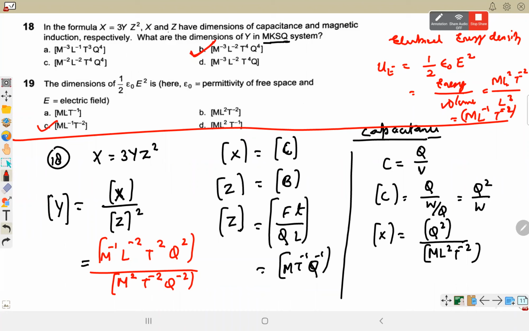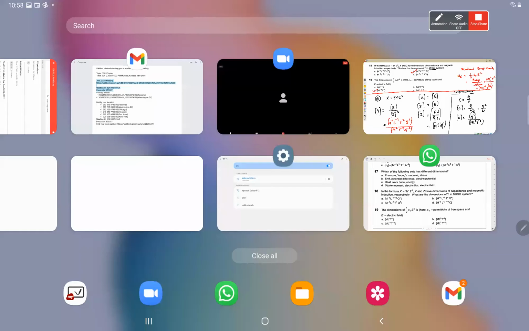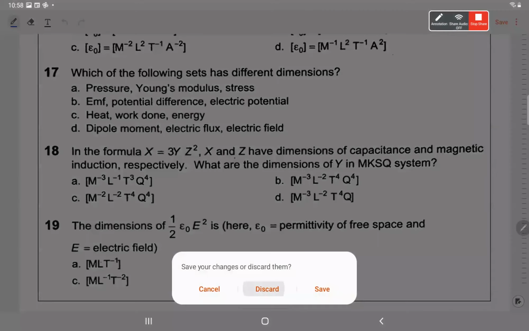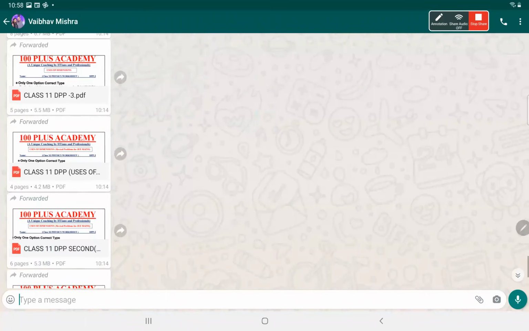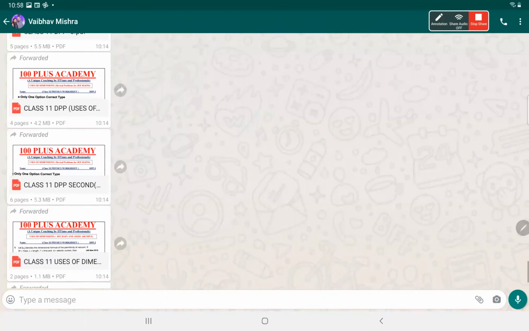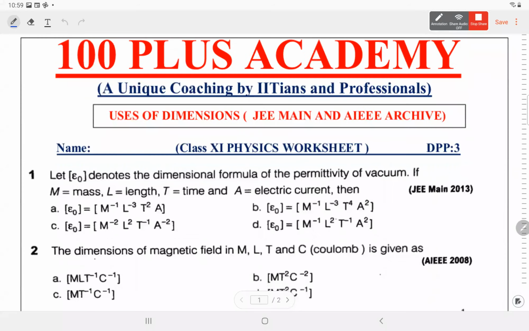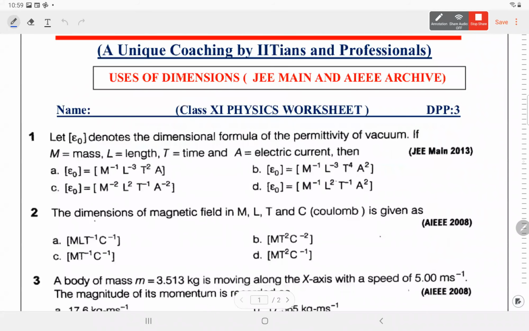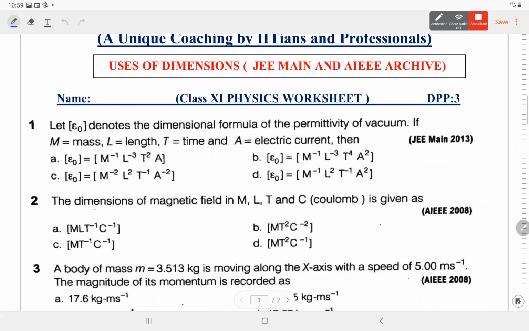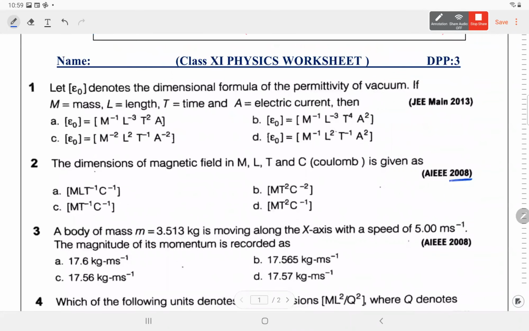ओके, सो ये तो फर्स्ट एप्लीकेशन हो गया. किसी भी क्वेश्चन में एक दो जेई के क्वेश्चन भी देख लेते हैं. प्रीवियस ईयर क्वेश्चंस फ्रॉम द डायमेंशन पार्ट. From the dimension analysis, first was JEE Main 2013, first question. Epsilon naught denotes the dimension formula of permittivity of vacuum. If M is mass, length, time, and A is electric current, then. As you can see, the second question, the dimension of magnetic field, this was asked in AIEEE, which is now renamed as JEE Mains, by the way. So अगर यहाँ AIEEE लिखा हुआ है वो JEE Mains और NEET का भी level almost same ही है.